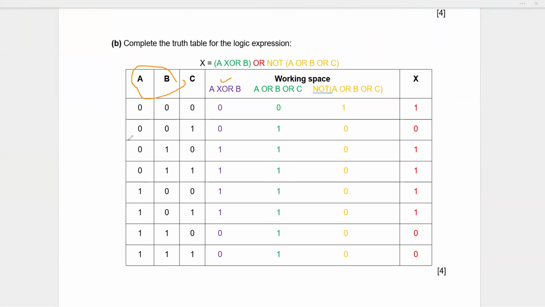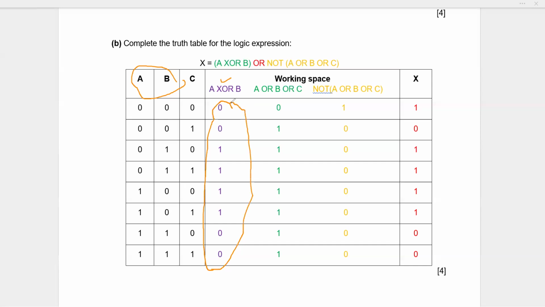0, 0, same is 0. 0, 0, 1, opposites are 1. 0, 1, opposites are 1. 1, 0, opposites are 1. 1, 1, same as 0. So in this manner, your answer for A XOR B will be this whole thing. Okay, fine. We have got the answer for A XOR B here.